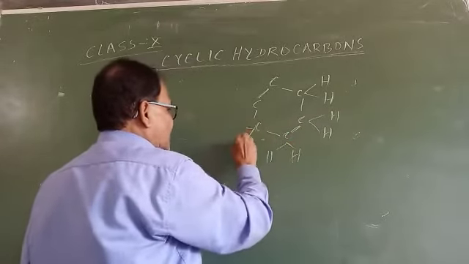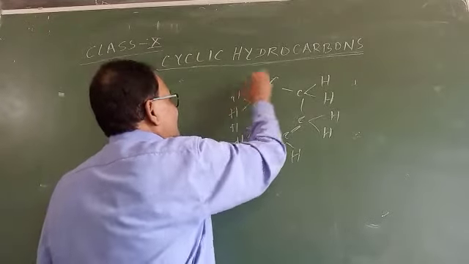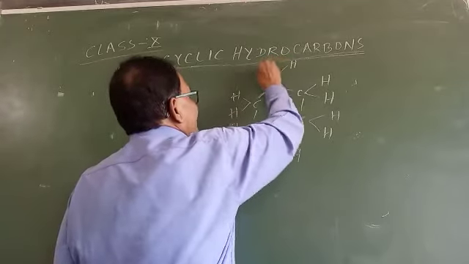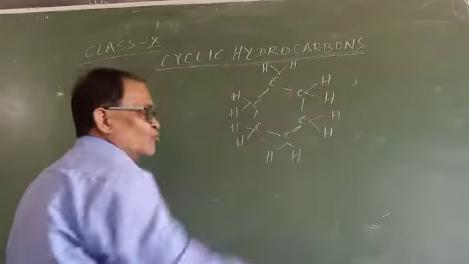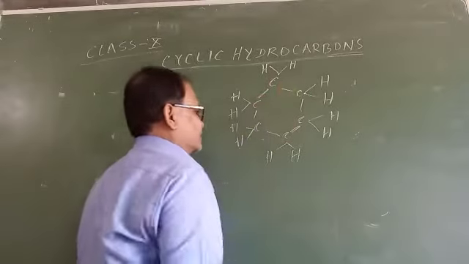In this hydrocarbon, six carbon atoms are linked together forming a closed structure, so it is a cyclic hydrocarbon.